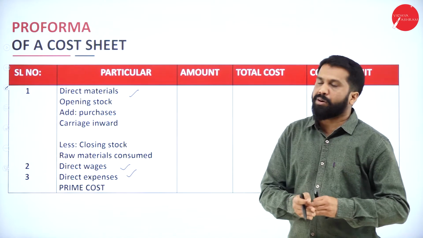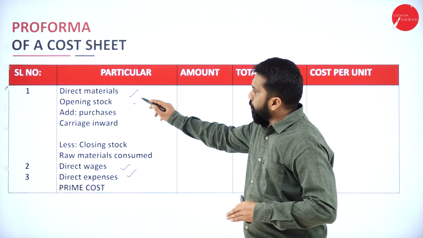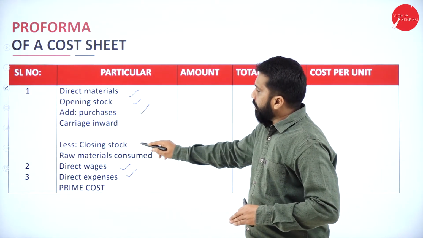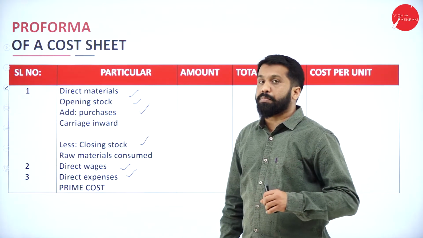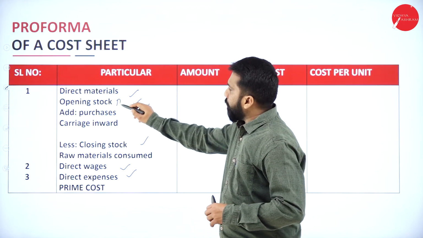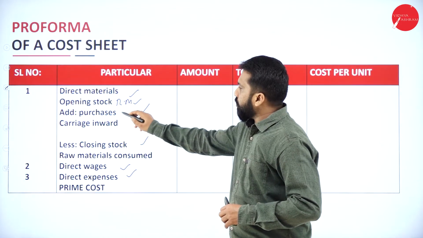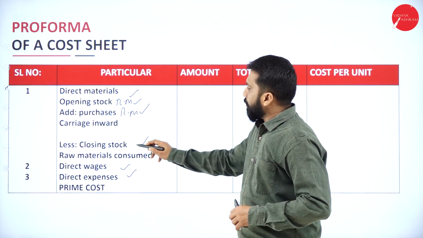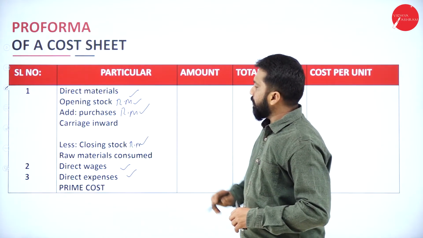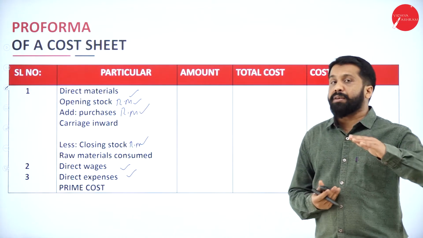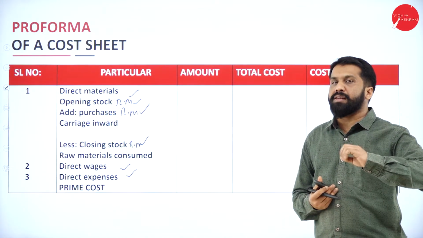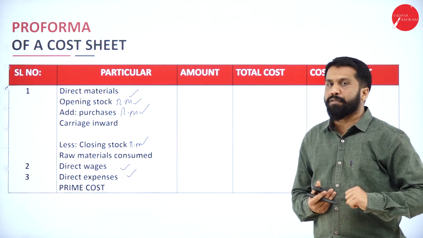Along with that, opening stock, purchases minus closing stock. What is opening stock? Opening stock of raw material, purchase of raw material, closing stock of raw material. Very simple. Direct material plus opening stock of raw material minus closing stock of raw material.